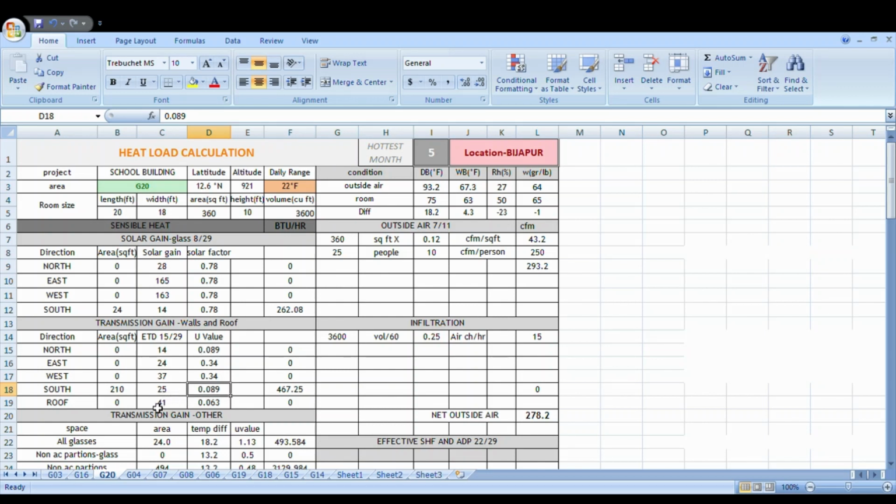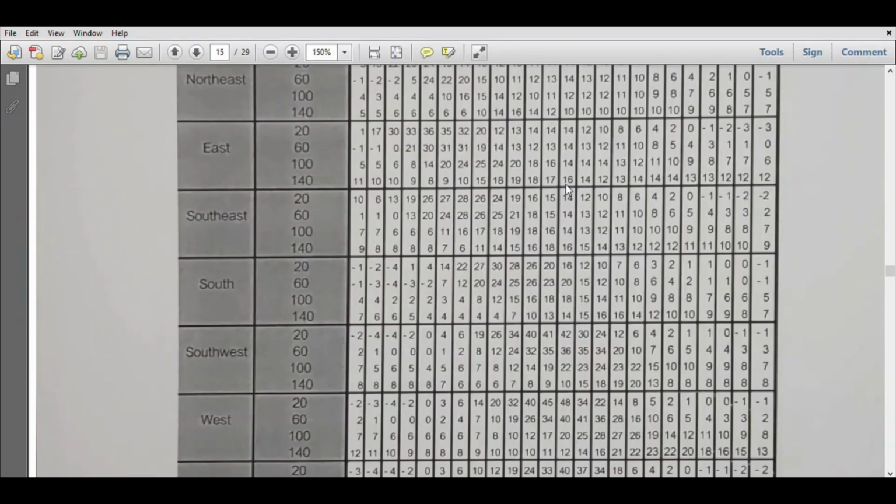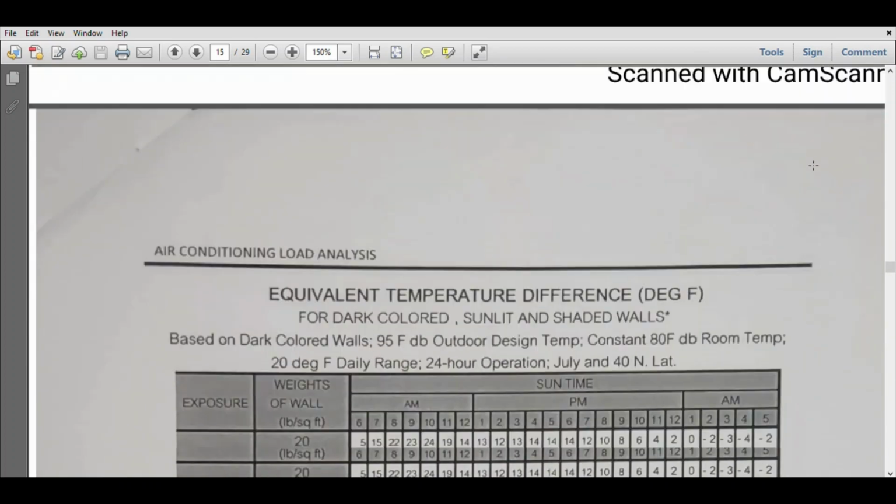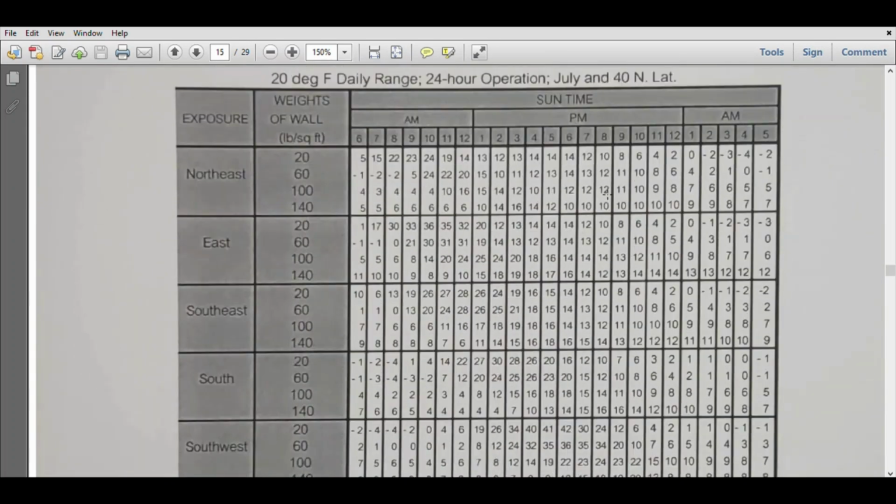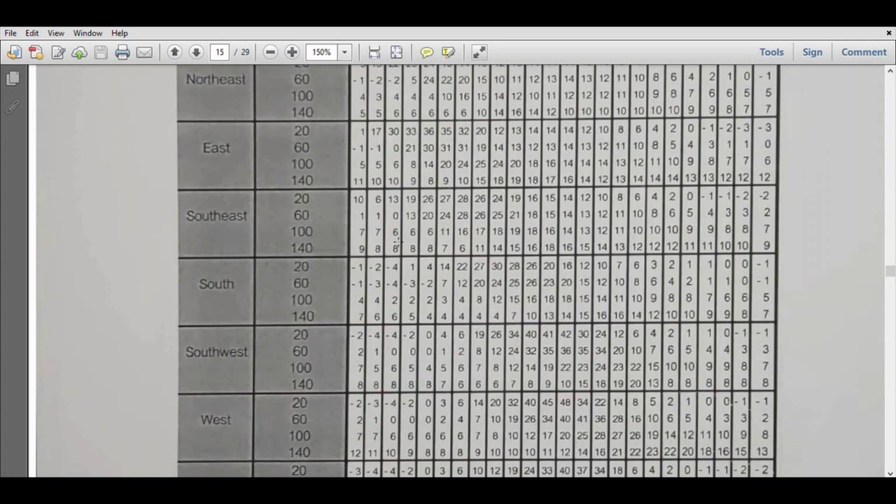The U value and the equivalent temperature difference I will show you from the design data book. So this is the equivalent temperature difference. Our wall is exposed to sunlight in the south direction.